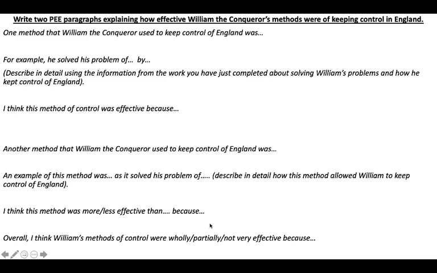And then I want you to tell me why. And then, as a bit of an extension, overall, I think William's methods of control were wholly, so completely effective, partially effective, or not very effective because. So you're just giving me your opinion on whether you think these methods of control were ultimately effective.